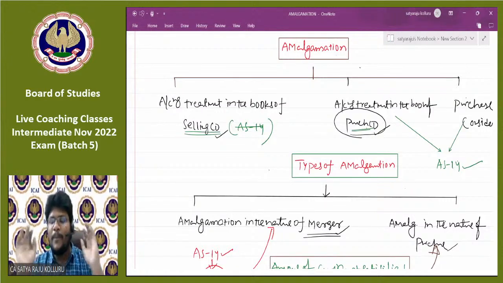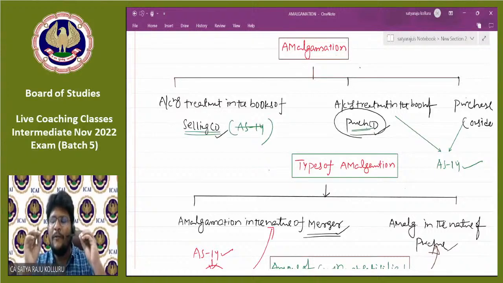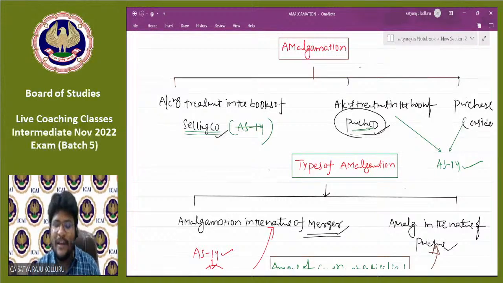But for providing accounting treatment in the books of the selling company, the type of amalgamation is irrelevant. Believe me, guys, trust me, the type of amalgamation is relevant only in the books of the purchasing company.